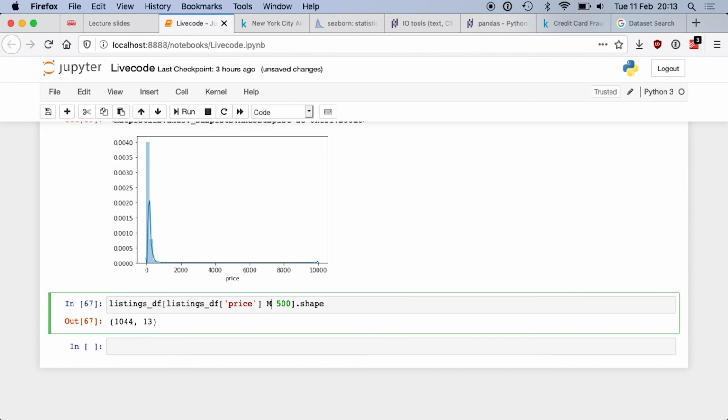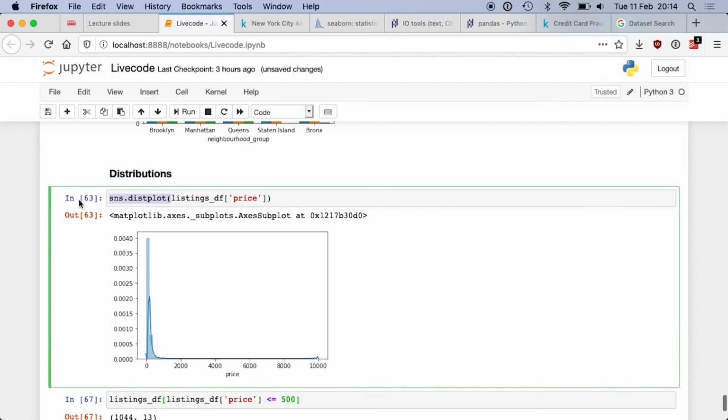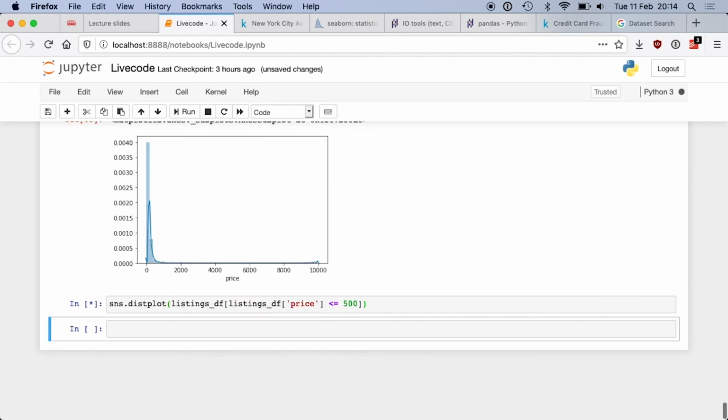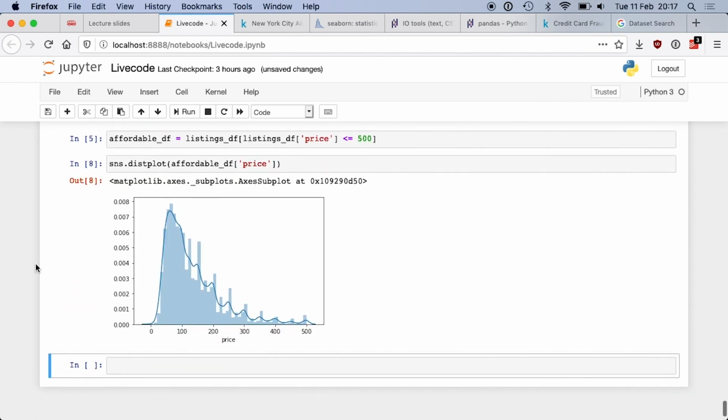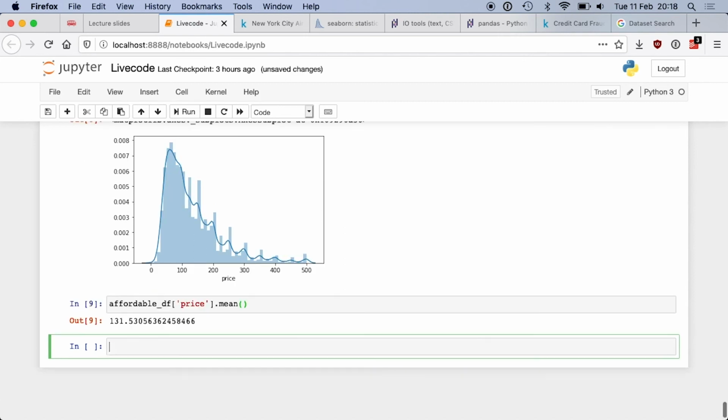So I'm going to take the actual opposite, and I'm going to put that into my distplot. So Seaborn has dist with a T. Okay. So this is my distribution, better. Okay? So if I remove the listings which are outliers, so 2% of the data set, then now I get something interesting. You see that the skew of this distribution is pushed to the left, and the mean is somewhere here. Actually, if I want the mean, I can just do affordable df price dot mean. Okay, so the mean will be $131.